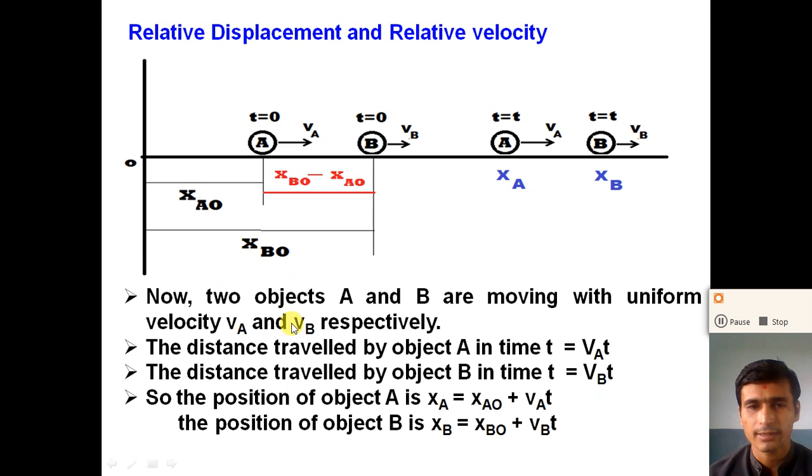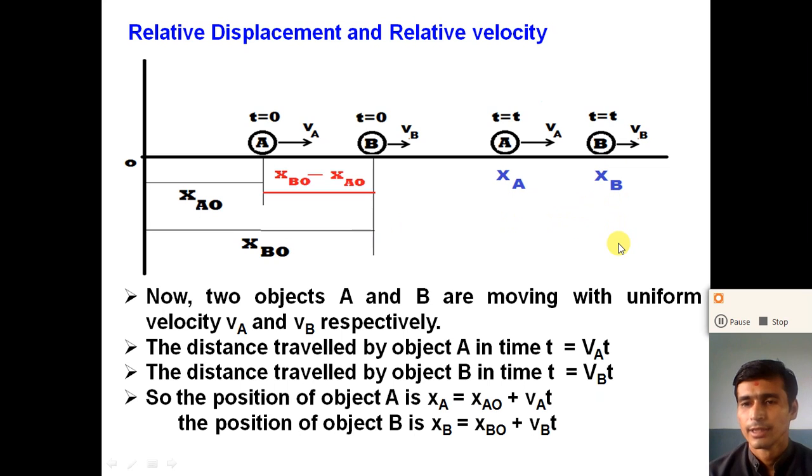So the distance traveled by object A in a time t is VA into t. Similarly, the distance traveled by object B in a time t is VB into t, right?